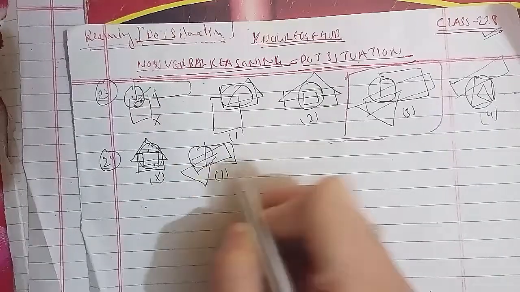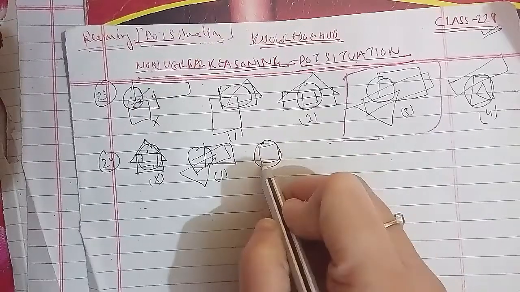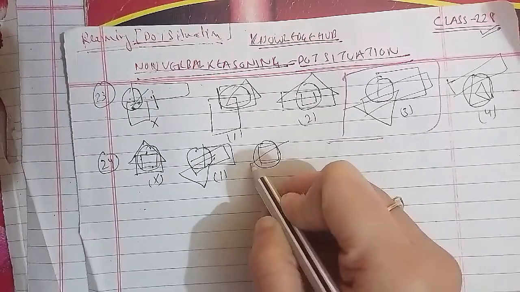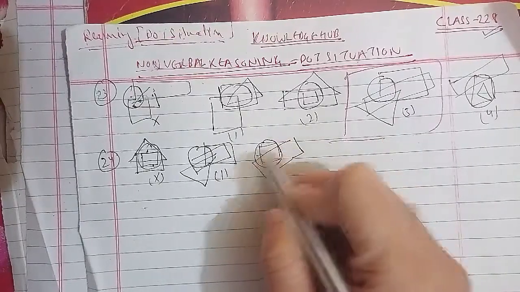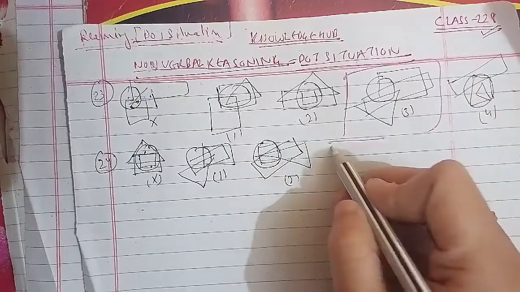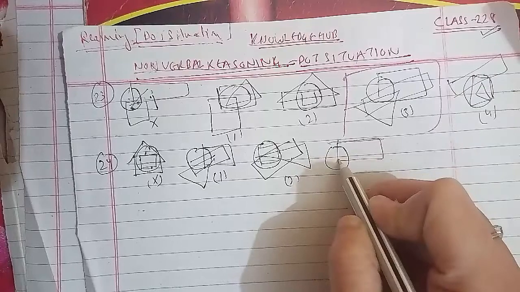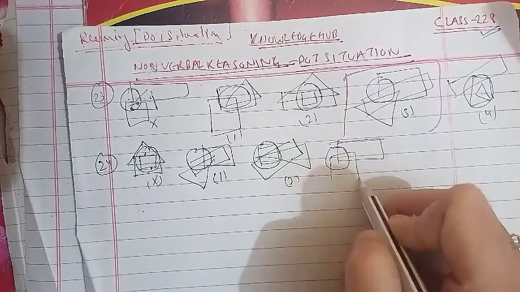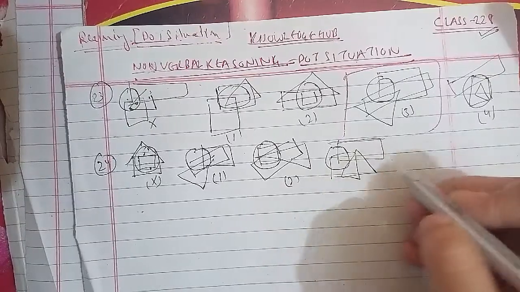This is first figure. Second figure we have. This is second figure. Third figure.